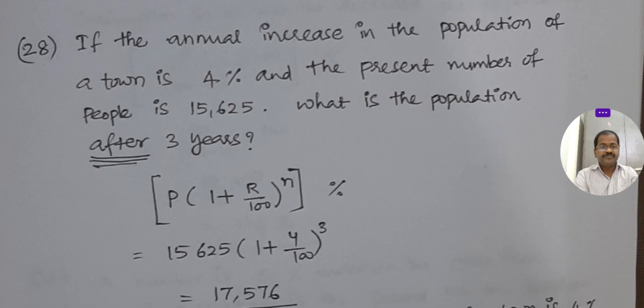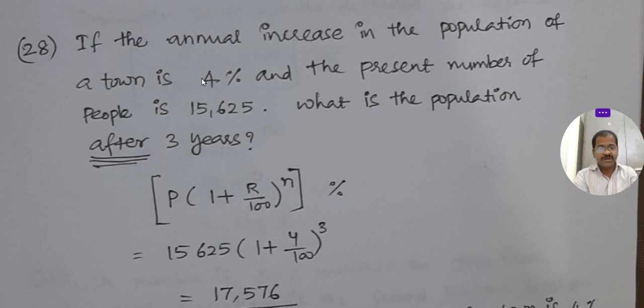If the annual increase in population of a town is 4%, every year 4% increase, and the present number of people is 15,625, what is the population after 3 years? Then this is the formula.